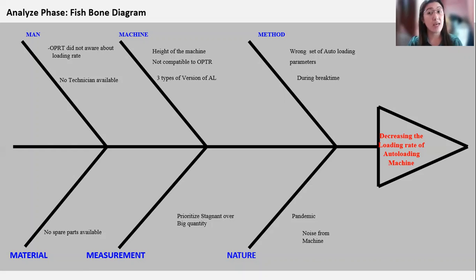Nature: of course, pandemic. As of now, we have a pandemic. Number 2 is noise from the machine.